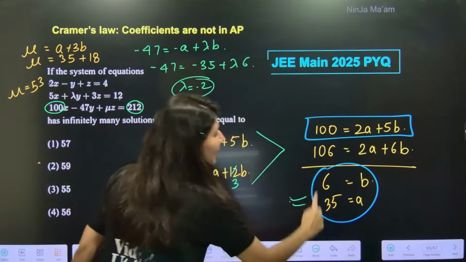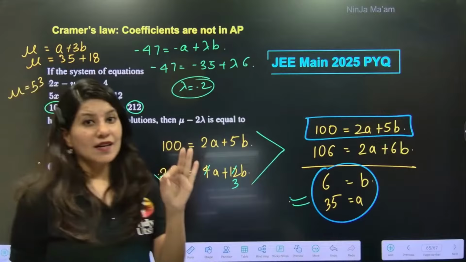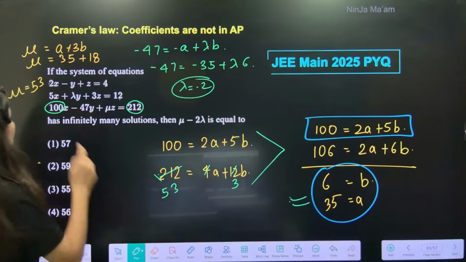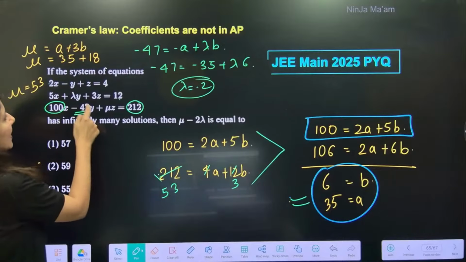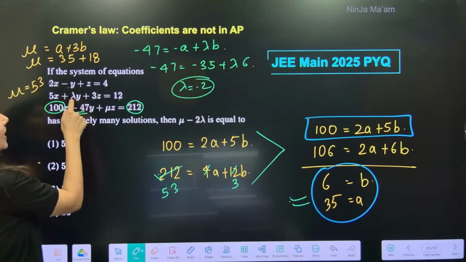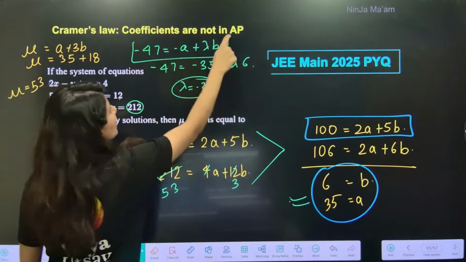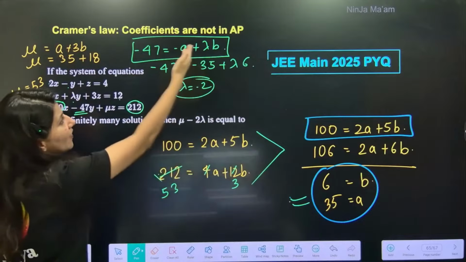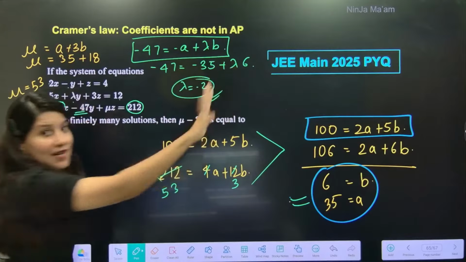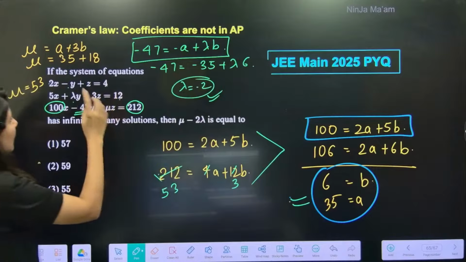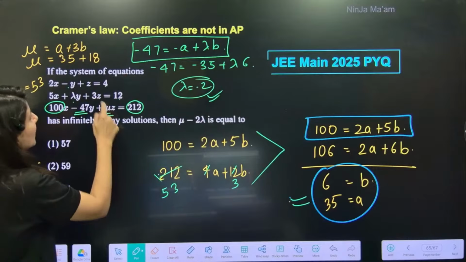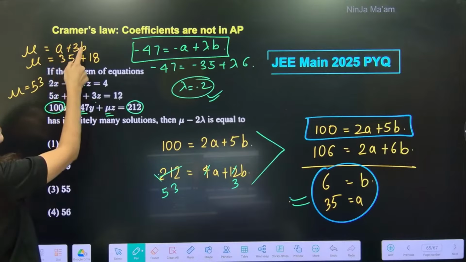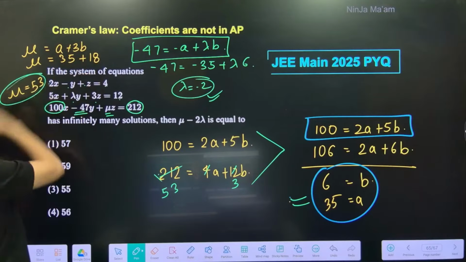If you solve them, you will get this. Now apply the same approach to get the value of lambda and mu. See, minus 47 is equal to minus a plus lambda b. Can you see this equation? Put the values of a and b, get the value of lambda. Done. Next, you want mu? Yes. So mu is equal to 1a plus 3b. Put the values, get the value of mu.